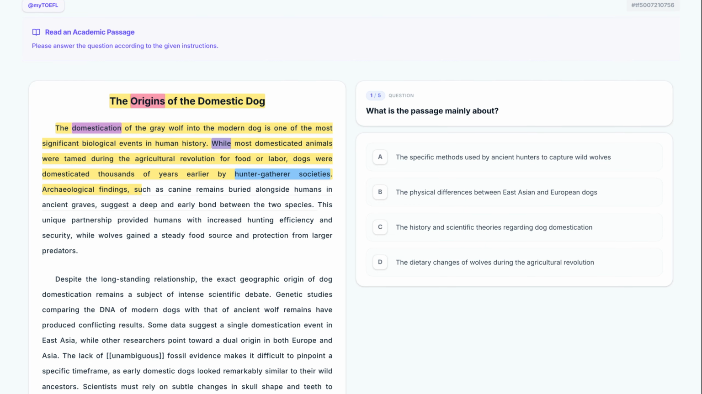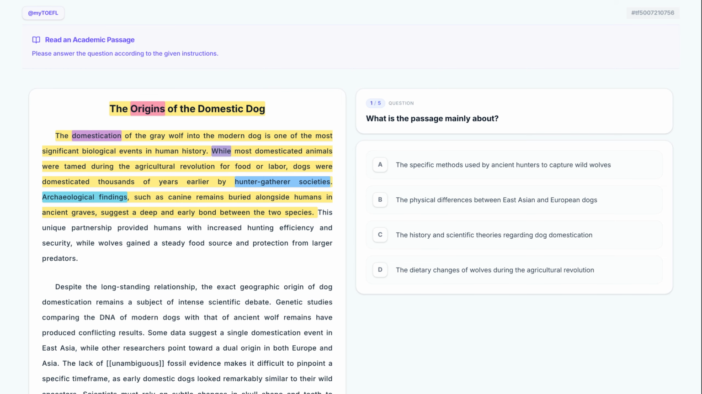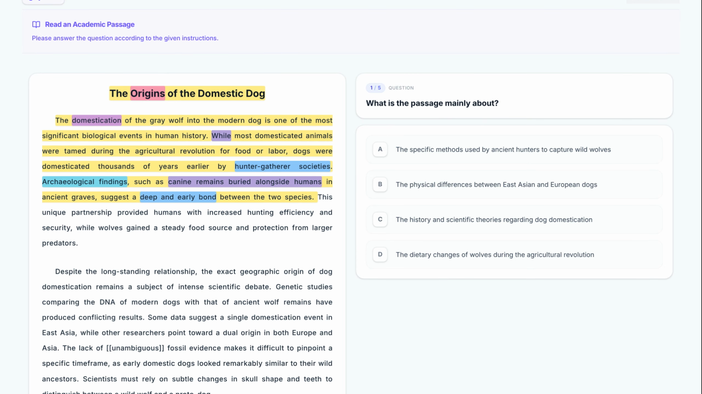Archaeological findings, such as canine remains buried alongside humans in ancient graves, suggest a deep and early bond between the two species. Here, the author provides evidence through archaeological findings, specifically canine remains buried alongside humans. This detail proves the deep and early bond was more than just functional, it was personal.